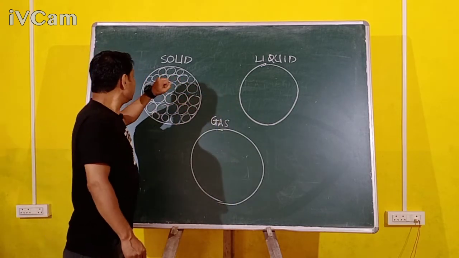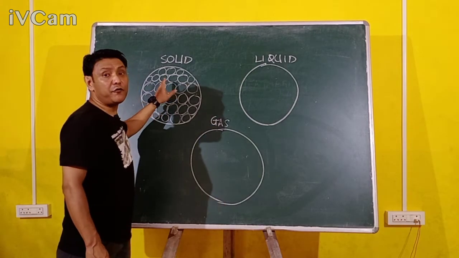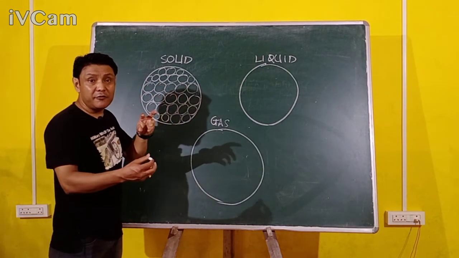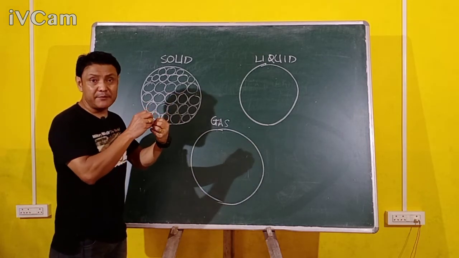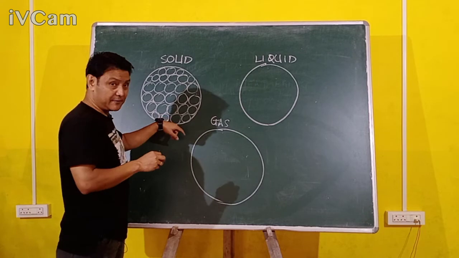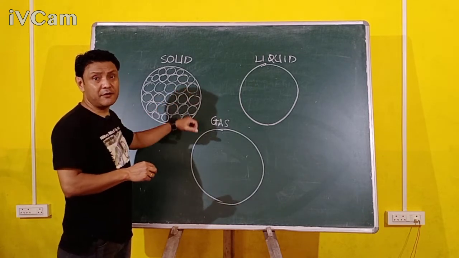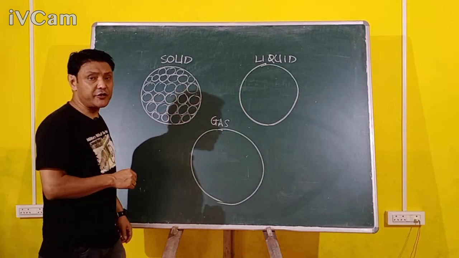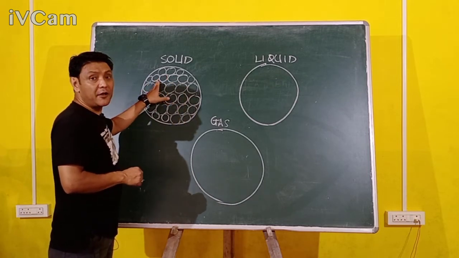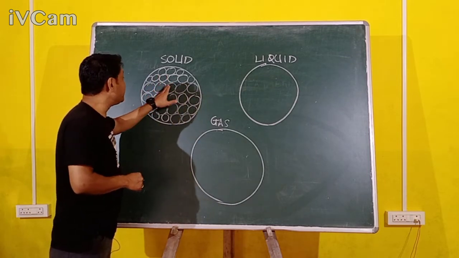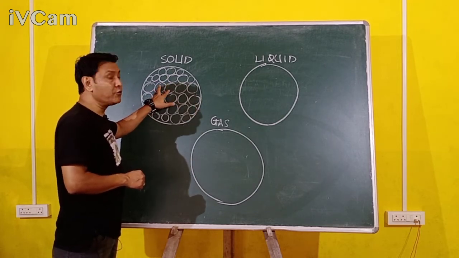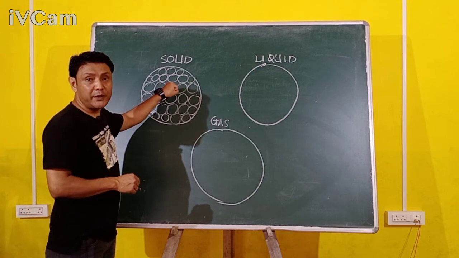Because of the intermolecular force of attraction between the molecules. There is a force that attracts two molecules together. This force of attraction is known as the intermolecular force of attraction. So, in solids, the intermolecular force of attraction is very, very strong. That is why the molecules are very, very close to each other.